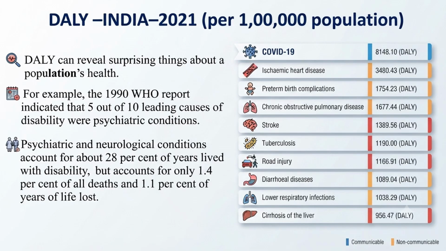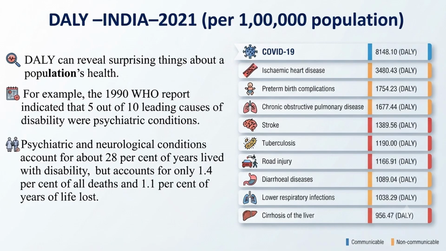So in that example, psychiatric and neurological conditions account for 28% of years lived with disability, but account for only 1.4% of all deaths and 1.1% of years of life lost. That means although psychiatric and neurological conditions are not taking lives, that is, not causing death or mortality, they are causing more disability. So which disease is causing more disability, we can know by seeing this DALY.